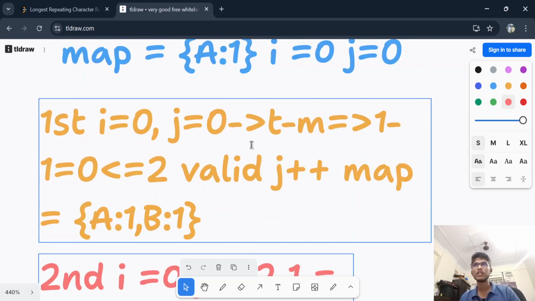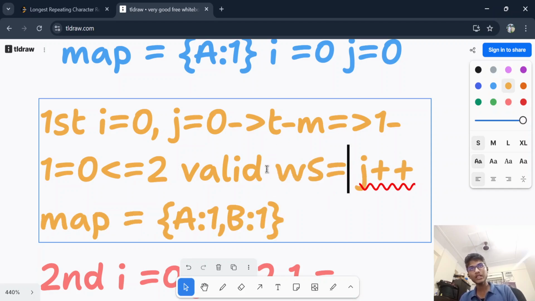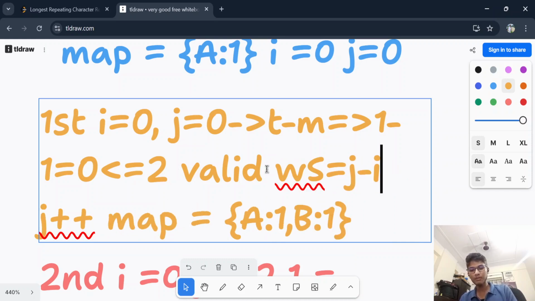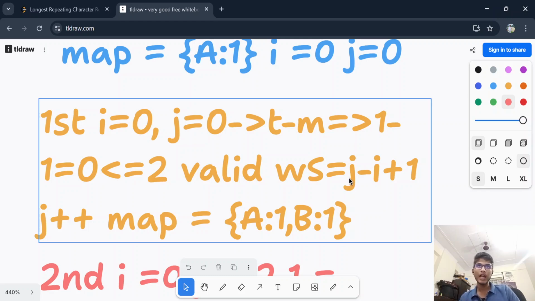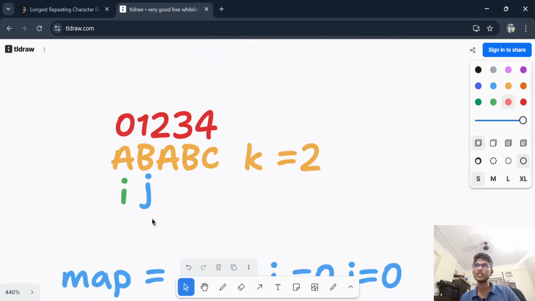And see, initially I did not do one thing. If your window is valid, calculate the window size, ws. Window size, again the formula is the same, j minus i plus 1. I told you this in my last video. I will calculate the window size, then I will do j plus plus. You cannot do j plus plus and then calculate the window size, because then the window size will be disturbed. This time I was 0, j was 0, so window size was 1. See, when j and i are at the same place, window size is what? 1.